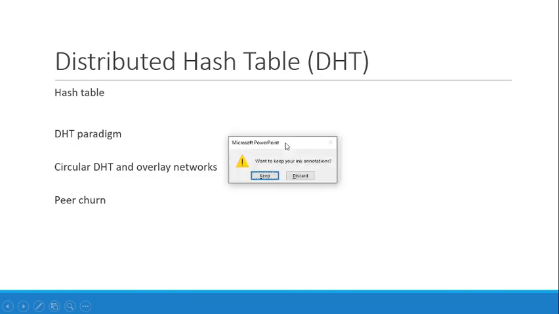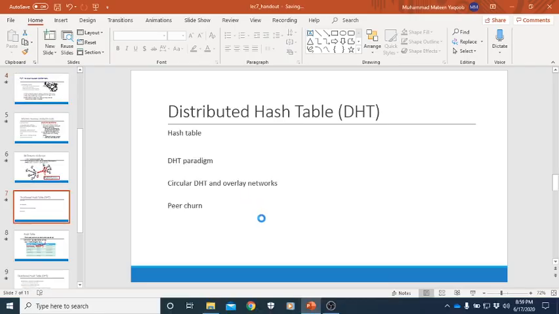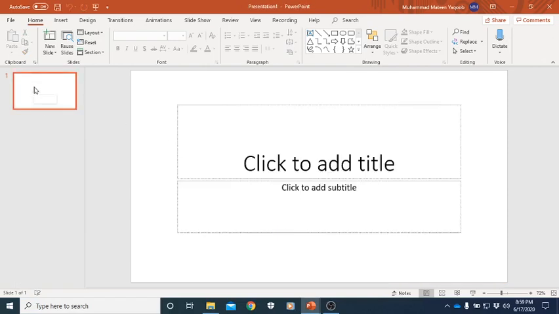Basically hash tables are used here just to keep a record of the participating peers. Let's assume in a hash table there is a hashing function. Before the hashing function, you define the size of the hash table. Assume the size of the hash table is 8. So the array size, or the hash table size, is 8 locations. The starting location will be 0 and the ending location will be 7. 0 to 7 will be the hash table location numbers.